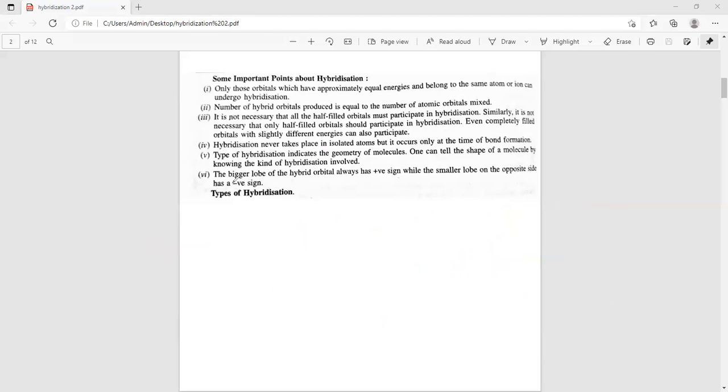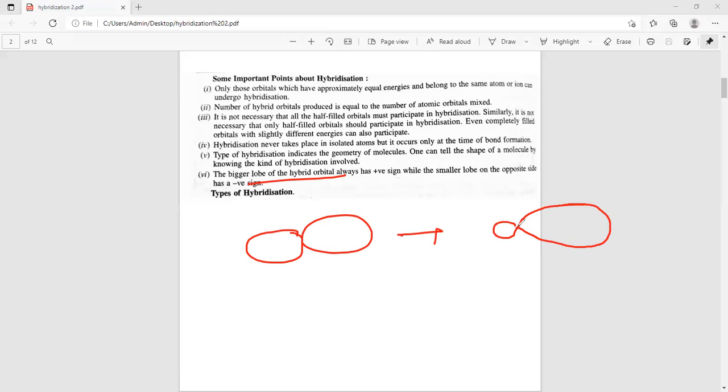Next one is that when atomic orbital lobes take part in hybridization, after hybridization one lobe will be smaller and one lobe will be larger. The larger lobes carry positive charge, while the smaller lobes carry negative charge. So these are the important points about hybridization.